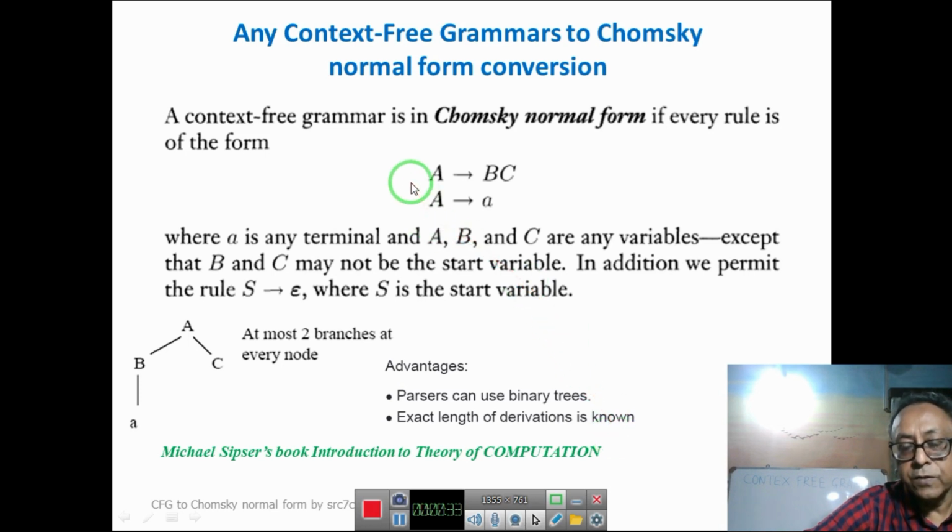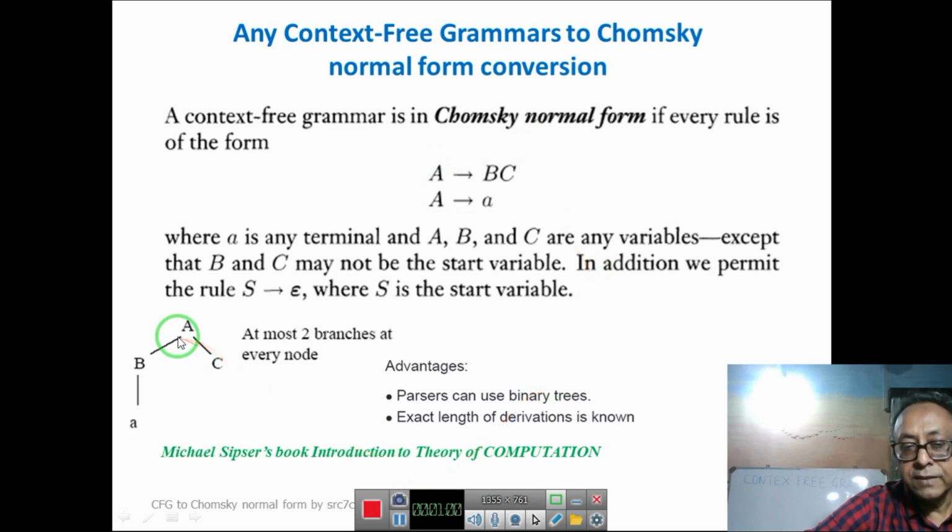What is Chomsky's normal form, basically? The left hand side should be a single variable only, no context, that is called context-free. The right hand side is only two variables or a terminal. There will be no epsilon; no variable other than the start variable can go to epsilon. If there is epsilon in the language, then it can be reached only from the start variable S. This is Chomsky's normal form.